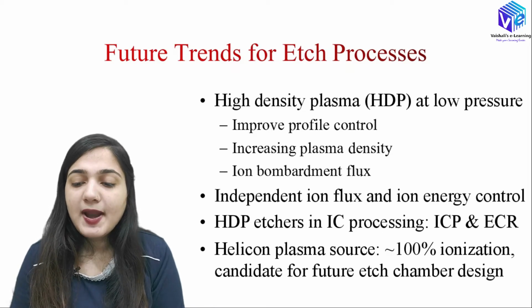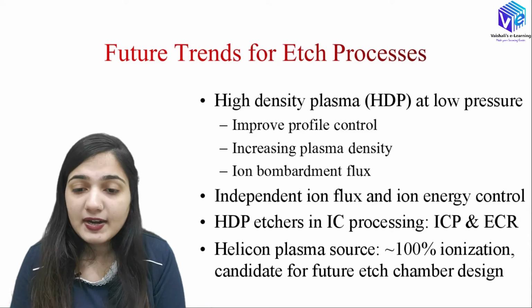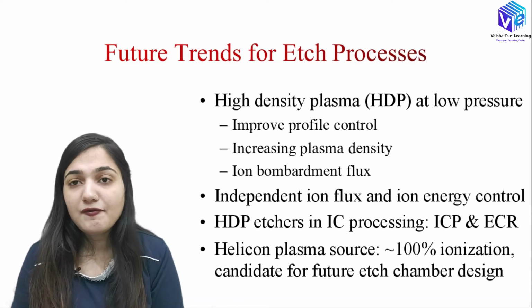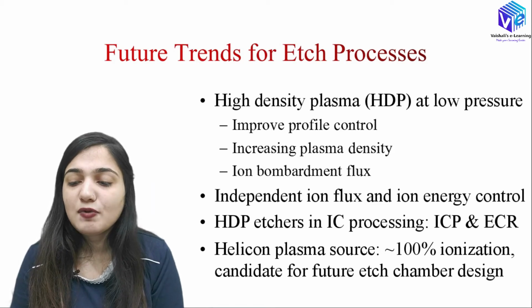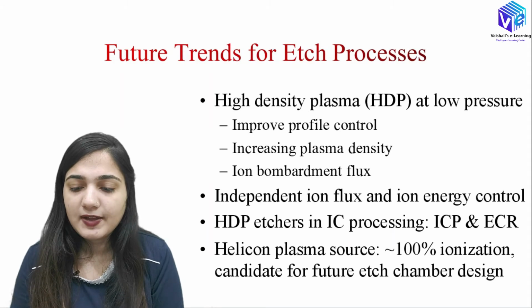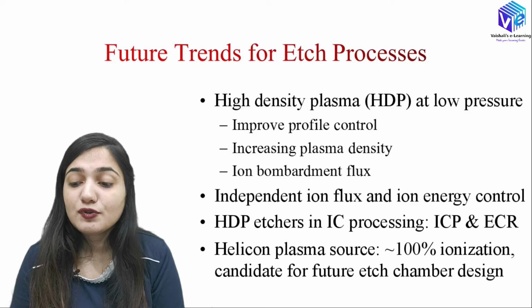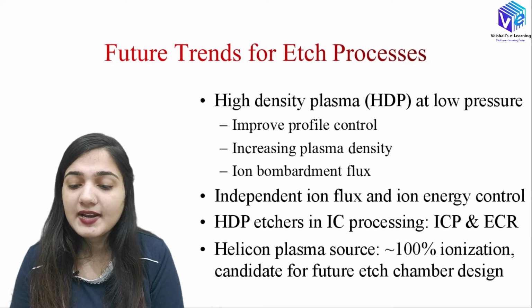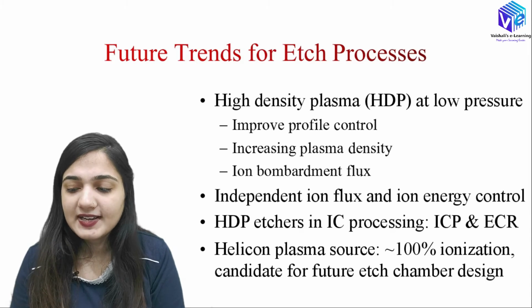Okay, so independent ion flux and ion energy control can be required in the future, and that we have to work upon. High density plasma etchers in the IC processing are ICP and ECR. We have already discussed them. So if I have a Helicon plasma source, it gives me 100% ionization, and we have to work upon it as a future candidate.